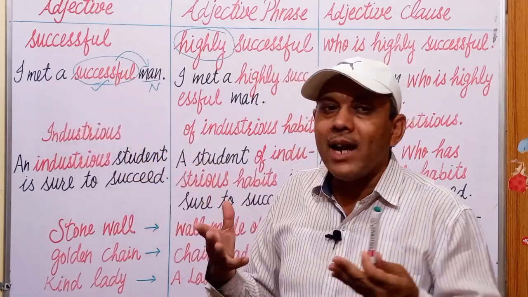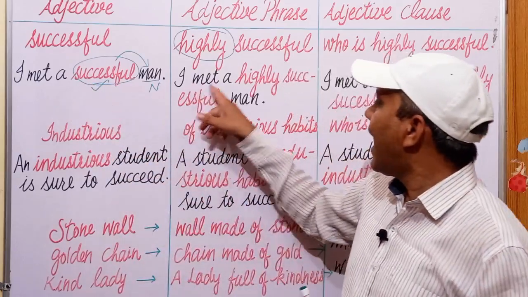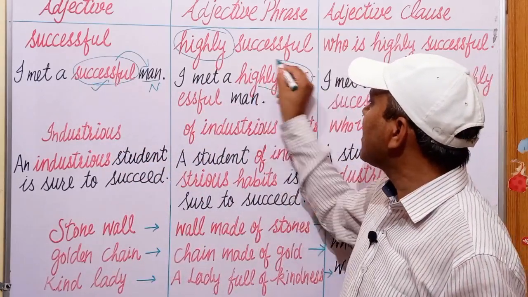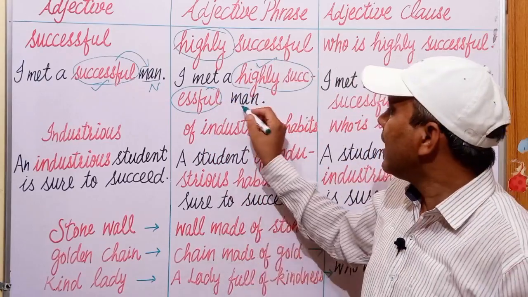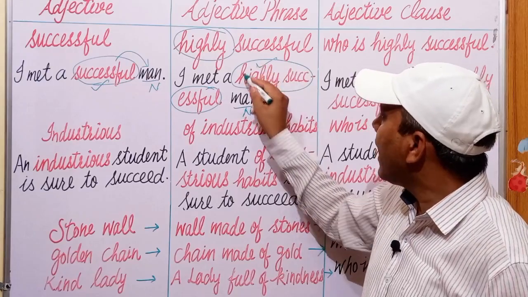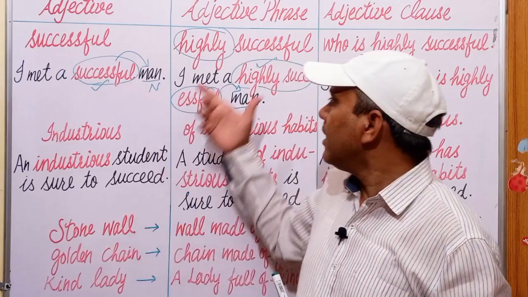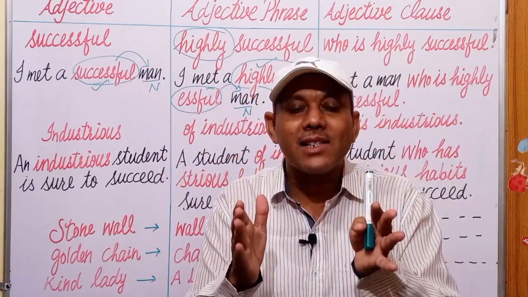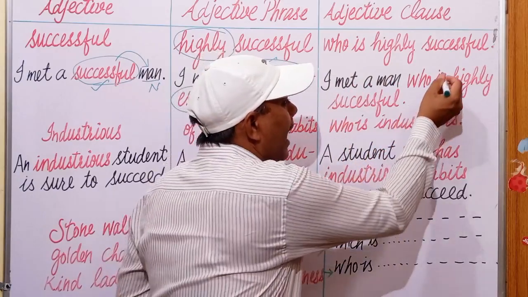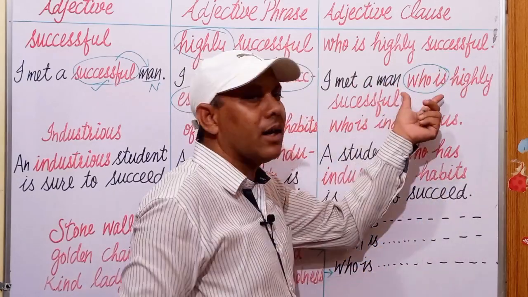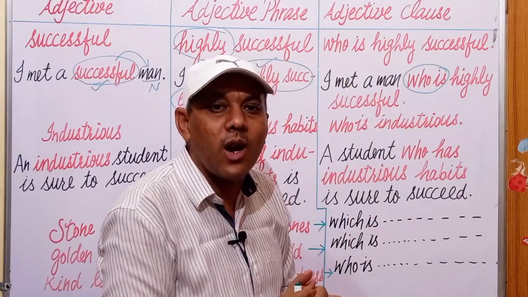What type of man did I meet? I met a successful man. Next is, I met a highly successful man. Highly successful is an adjectival phrase. Here, again, there is a noun, and this adjective phrase is qualifying this noun man. Here, a group of words is acting as an adjective, and then we have to add a subject and a verb to change this adjective phrase into an adjective clause.